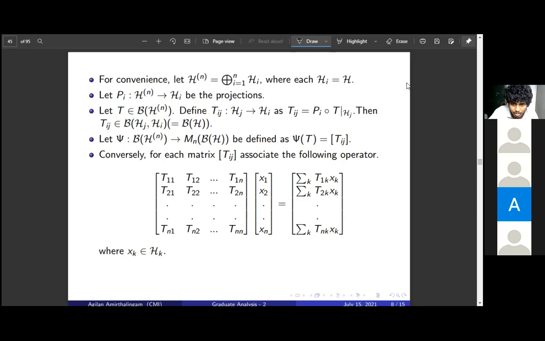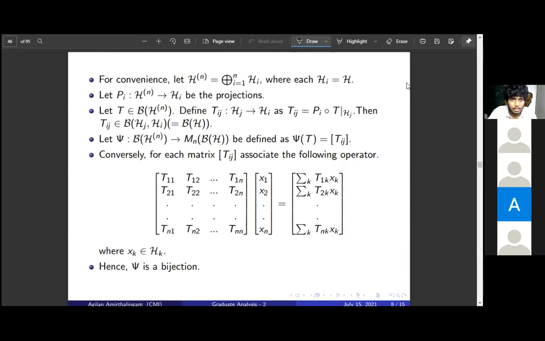So what we have done is identify B of H power n with Mn of B of H via a bijection. We take a matrix and associate with it the operator, which is just multiplication by that matrix.